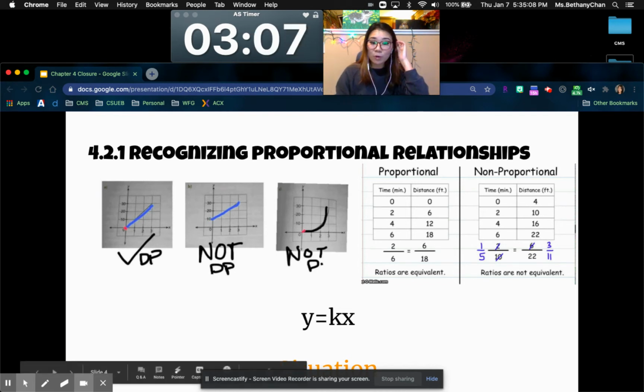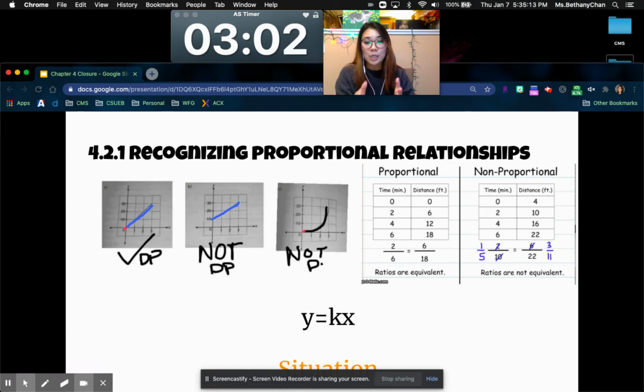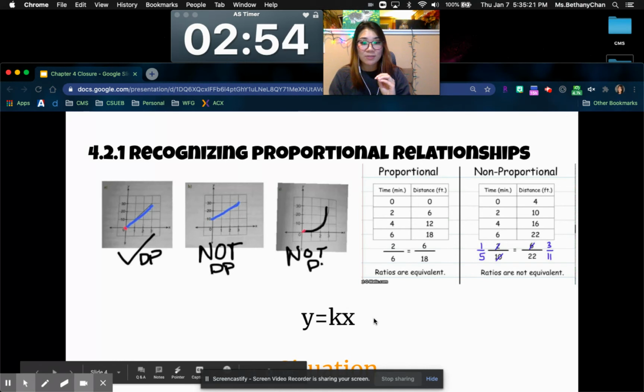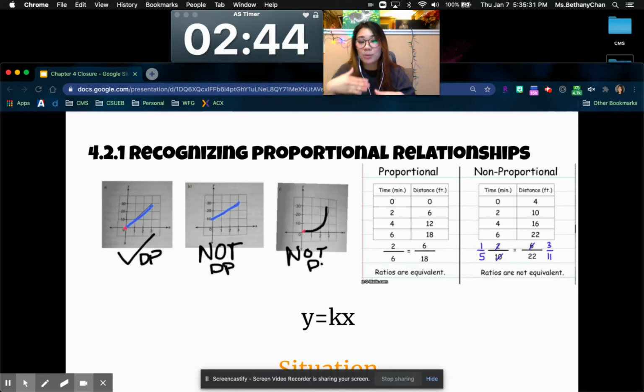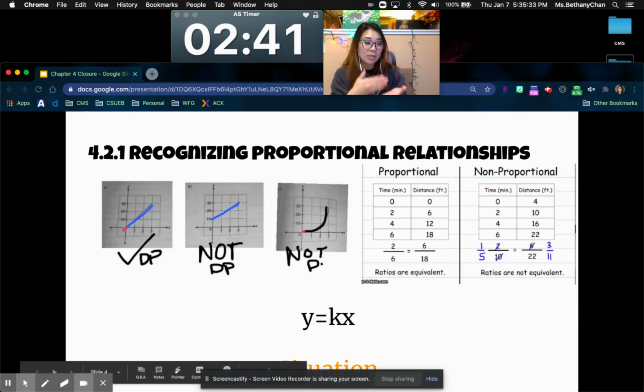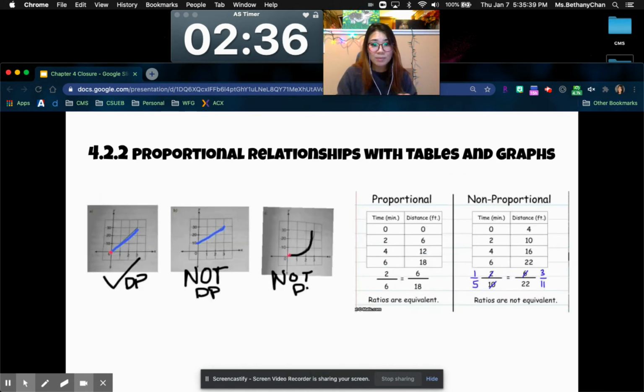From an equation, your format is y equals kx, which means that k is that constant. It's that multiplier, right? So whatever you have, you multiply by that number, and it's the same rate every single time. What it would not look like for not proportional is if there's a +2, +3, anything outside of that. And then the situation, looking at it, you're having that constant rate. So a CD costs $1.75 every single time. It's not going to get cheaper. It's not going to get more expensive. I get paid a certain amount every single hour. It's not going to make more money. I'm not going to make less money. It's the same rate. Same thing with tables and graphs. Again, same ratios, straight line through the origin.